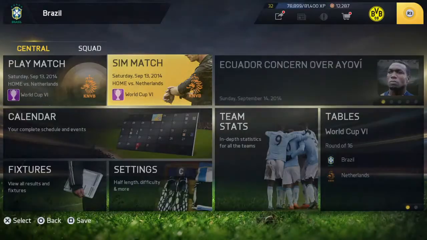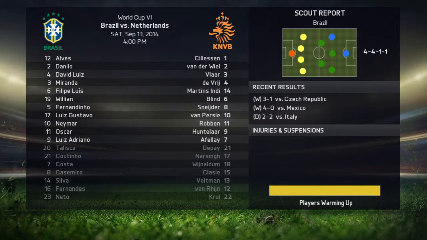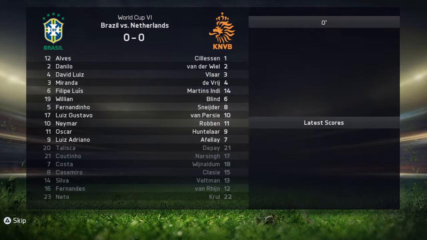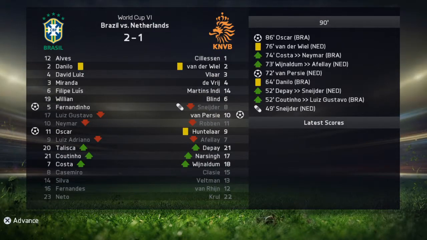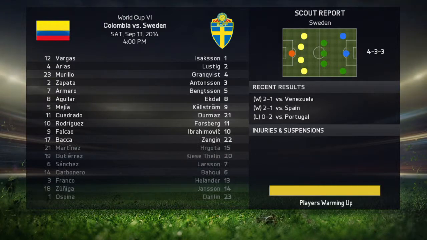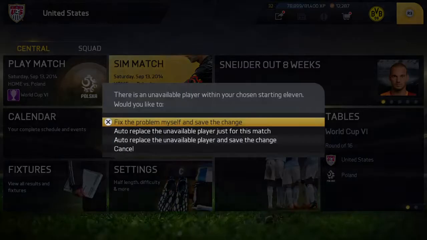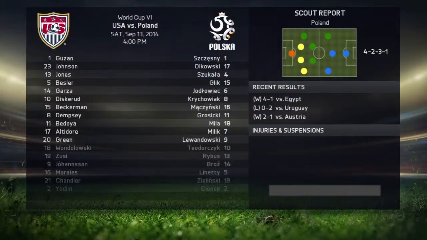Portugal wins 3-0 by Ronaldo hat-trick. Brazil wins 2-1. Next is Sweden versus Colombia. Colombia wins 3-2. United States versus Poland.